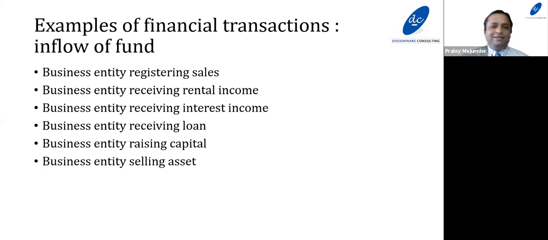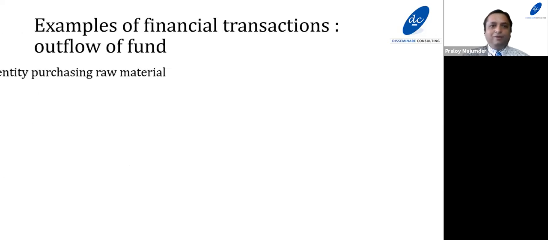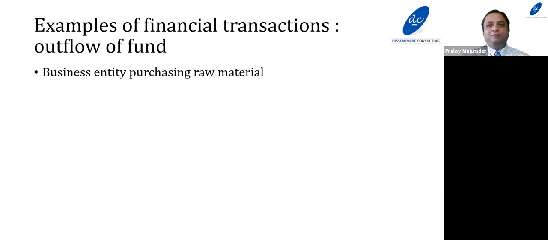Once we have seen the examples of inflow of fund, now we shall quote examples which involve outflow of fund. When the business entity is purchasing raw material for production, that's an example of outflow of fund.